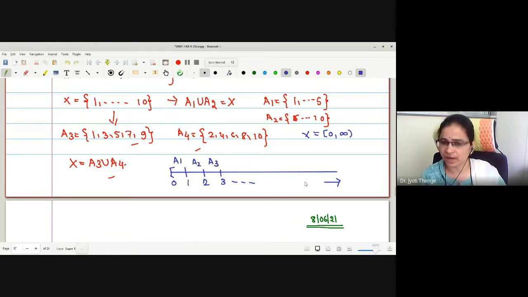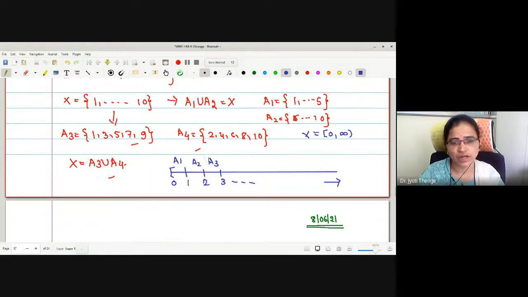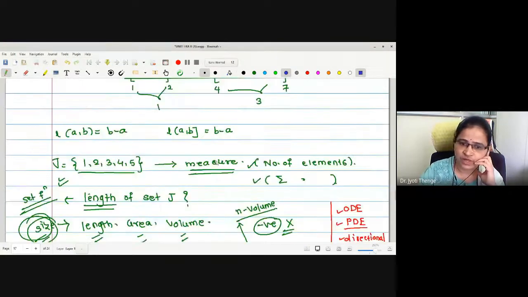These will be the partitions of this set, and all unions, union Ai, we have to include in this algebra. Therefore, surely this will be closed under countable union as well. Therefore, this will be a good example of a sigma algebra.